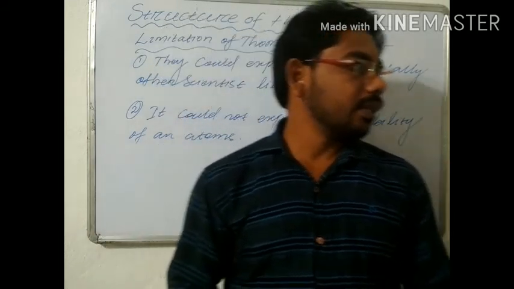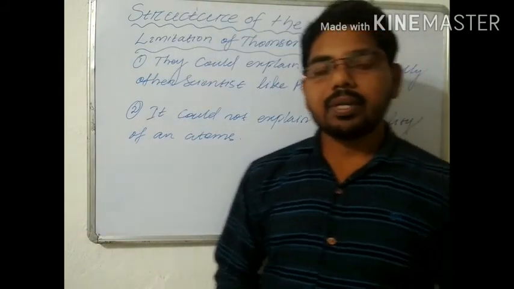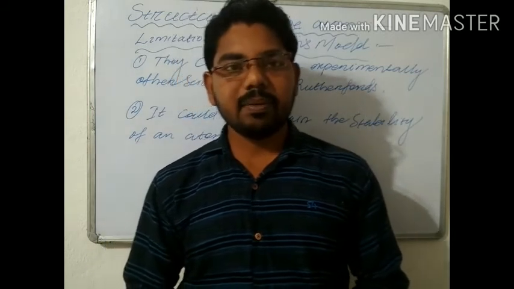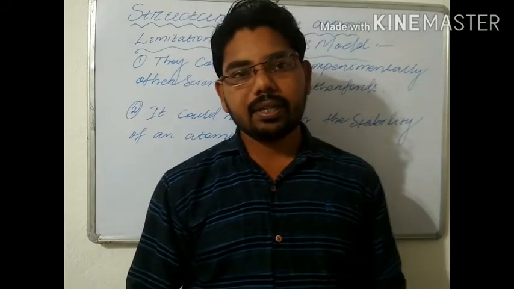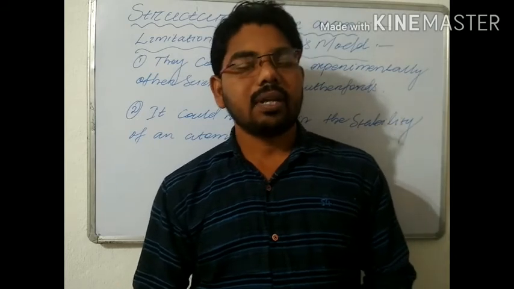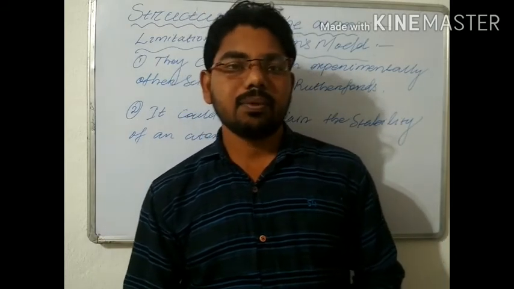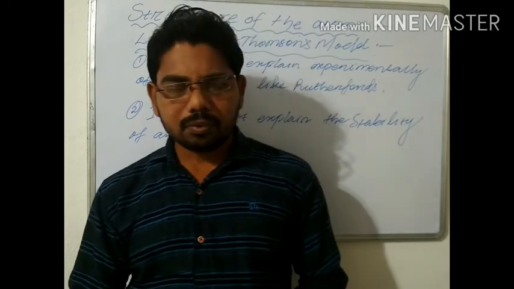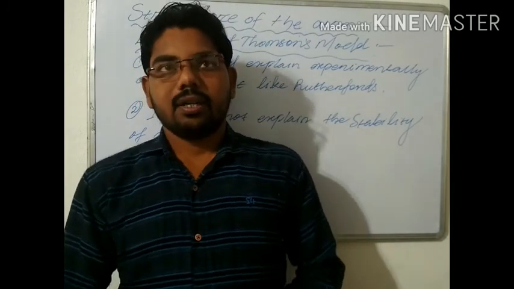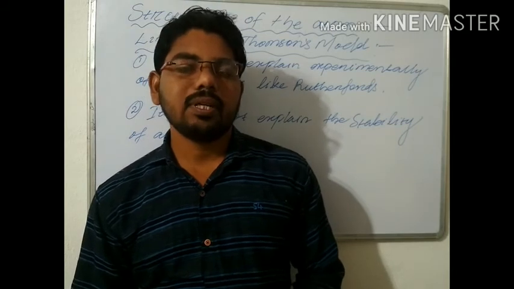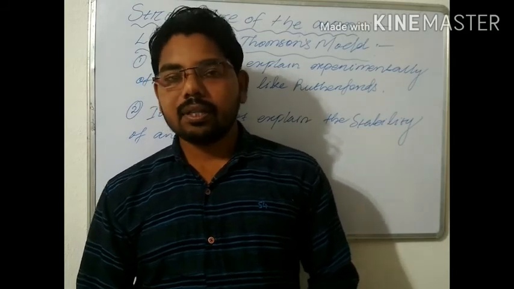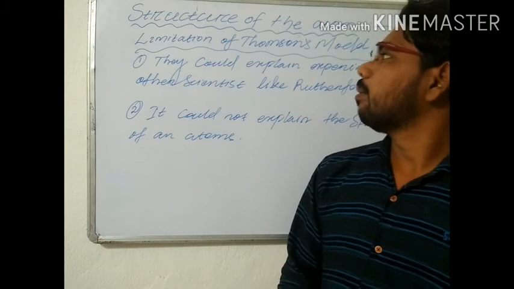And the limitations are that they could not explain experimentally, or could not give any idea about experimental facts, like other scientists such as Rutherford. And the second one, they did not give any idea about the stability of the atom. Okay. So this is about the Thomson atomic model.